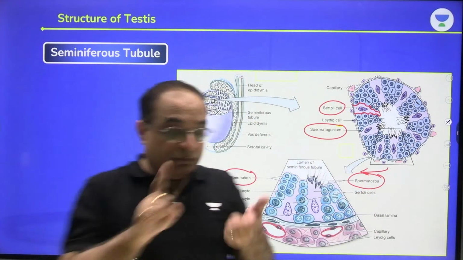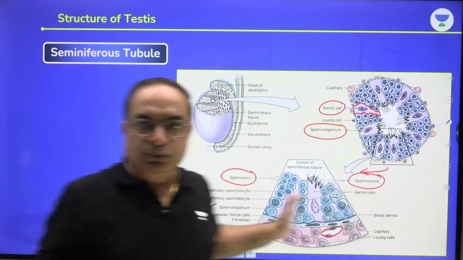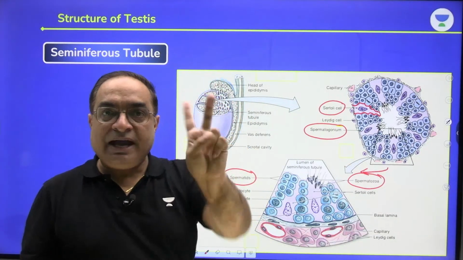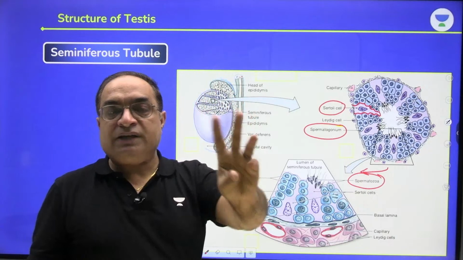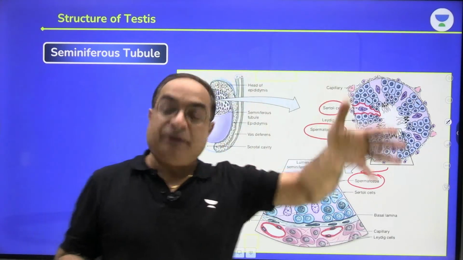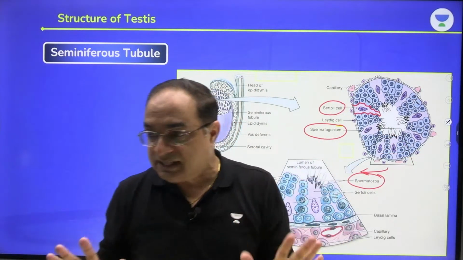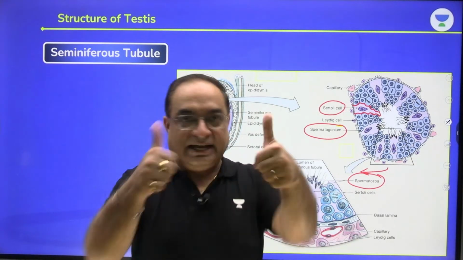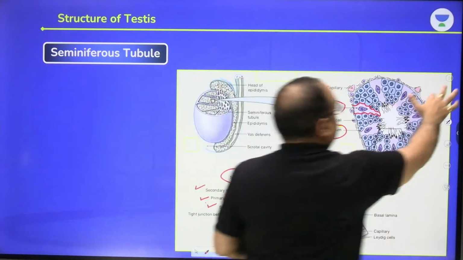spermatozoa. Right? What are the different stages which are able to see here? Spermatogonia, primary spermatocyte, secondary spermatocyte, spermatids and sperms. This is what we have to discuss in detail today. Right? Clear? Okay guys, let's proceed forward.